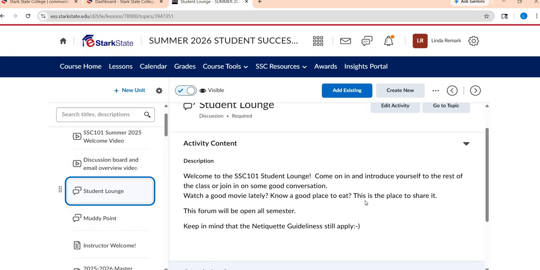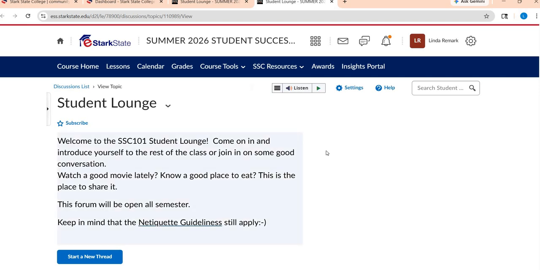Here's the student lounge, and this is just to take the place of talking with classmates. So if you had something to say, asked a question, or you just want to introduce yourself, this is the place to go. To get into a discussion forum, the prompt is always right here, and then you hit go to topic, and it'll repopulate that prompt right here.